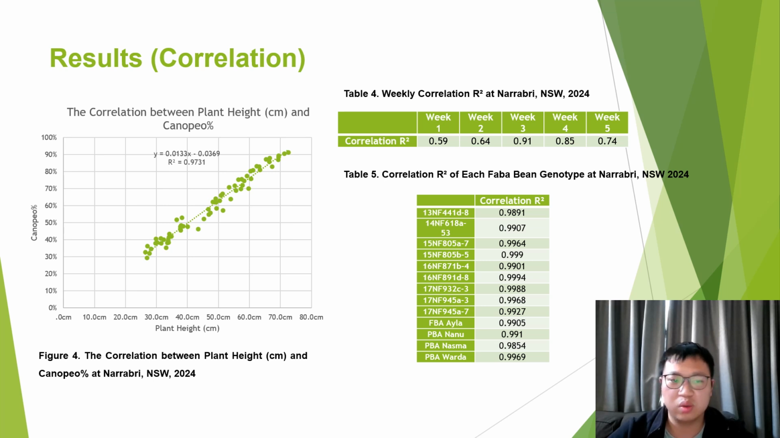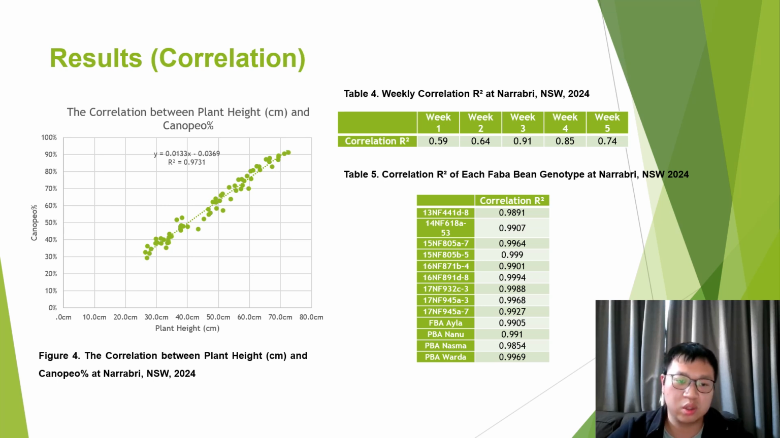Moreover, we could see the weekly correlation between plant height and canopy percent ranging from 0.59 to 0.91, and week 3 had the largest significance level, which means that it reached the optimum date on the third measurement. This correlation step would be more accurate to determine the level of biomass production by combining both plant height and canopy percent data than observing a single index.